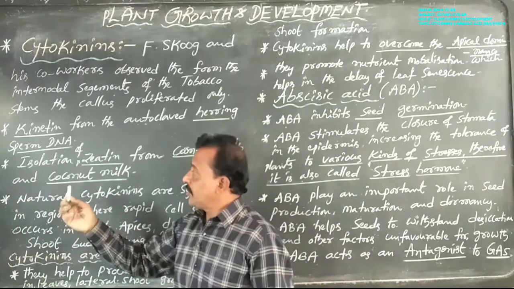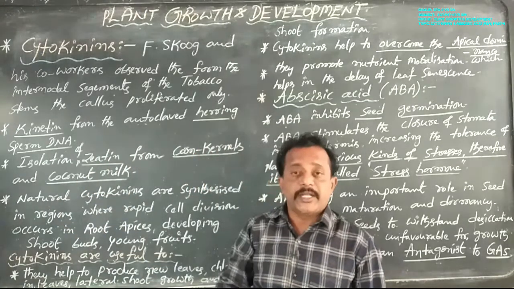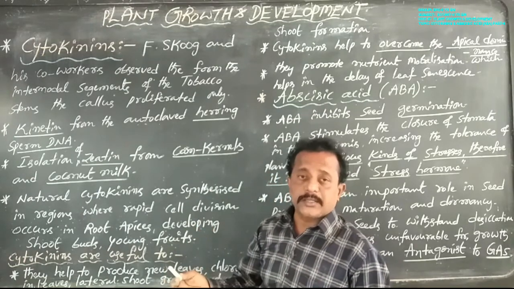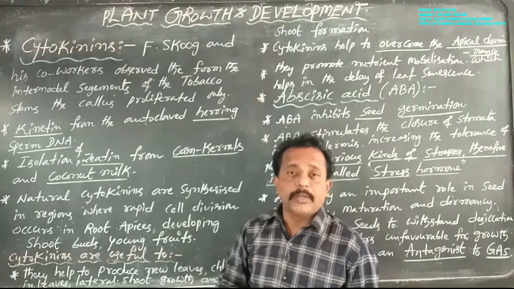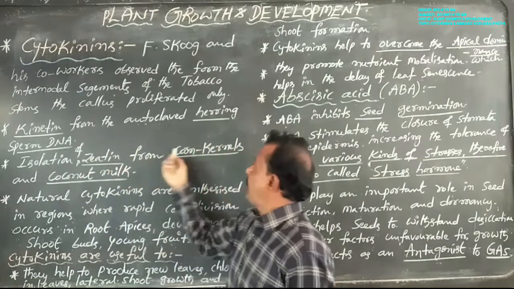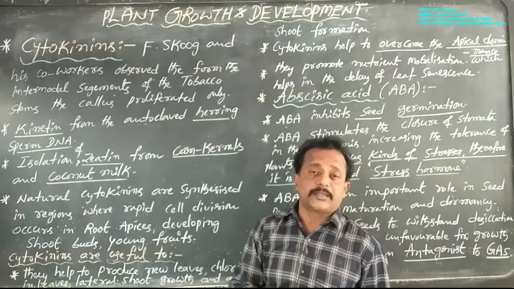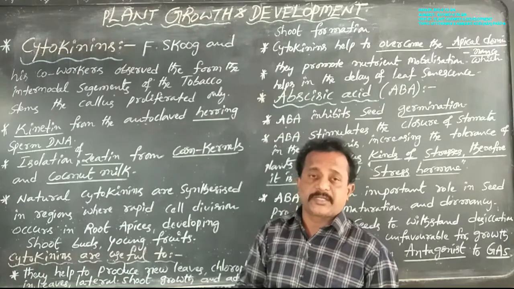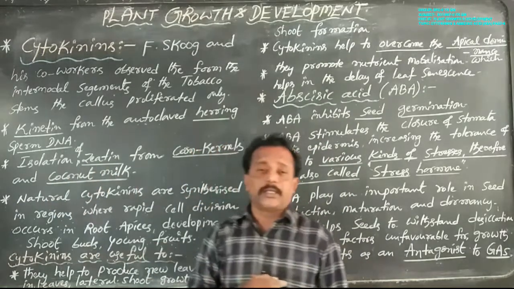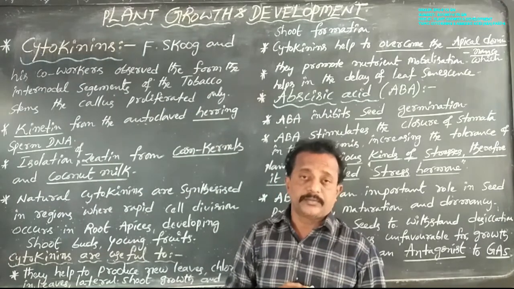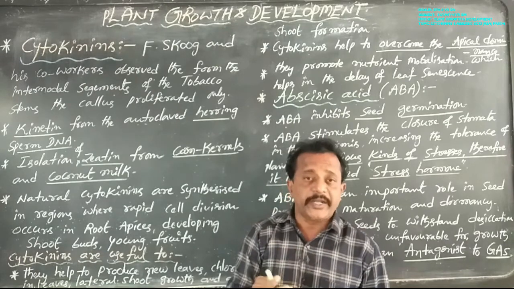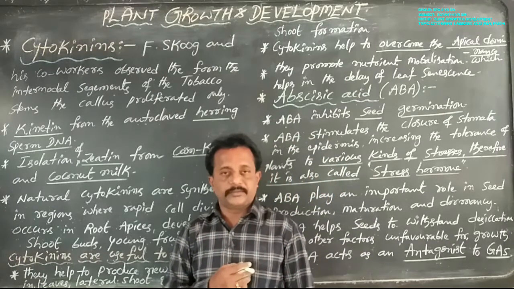Next, the natural cytokinin was identified in corn kernels and also coconut milk, that is named zeatin, isolated from corn kernels, that is maize or popcorn, and coconut milk. Now two types of cytokinins are here, one is kinetin, the second one is zeatin.